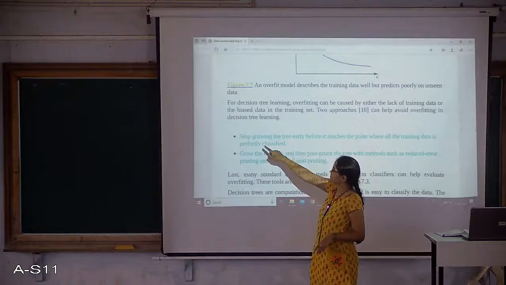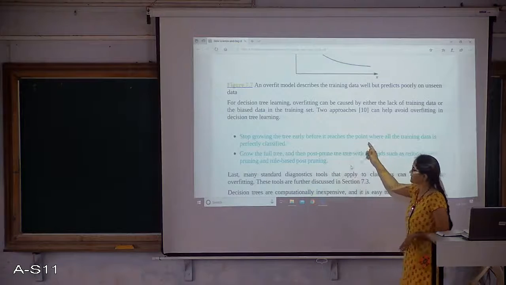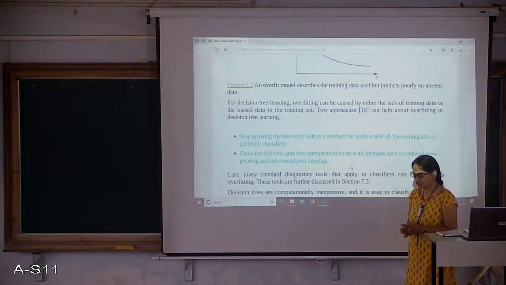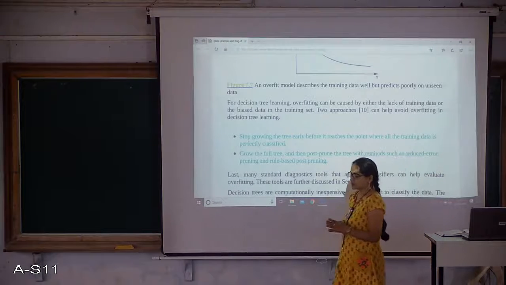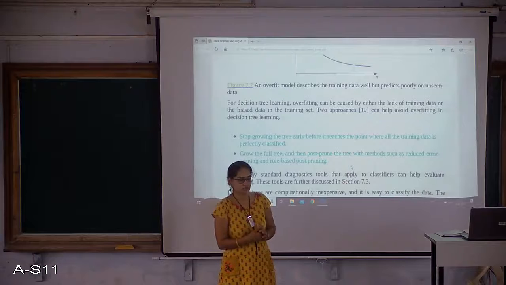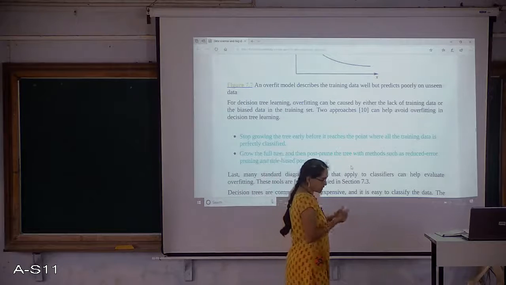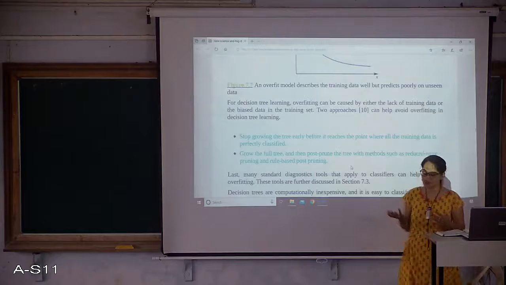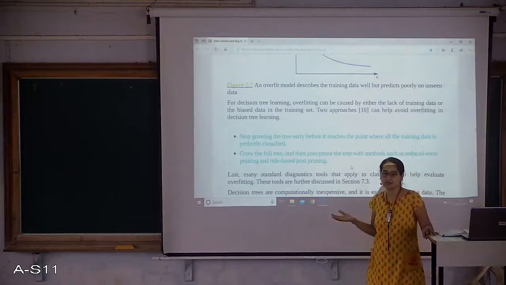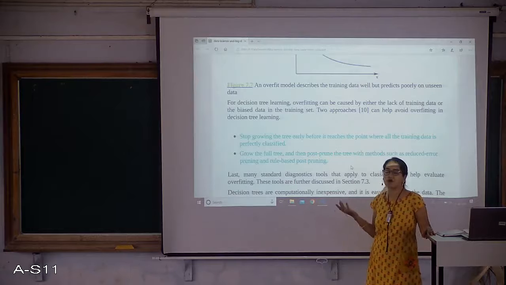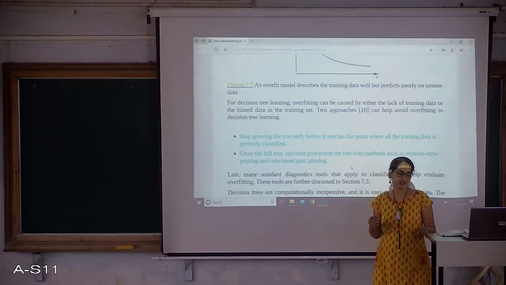Whenever we find overfitting, we can avoid it by these two things. One is to stop growing the tree early, before it reaches the point where all the training data is perfectly classified. For example, I have some 2000 entries in my training set. It's not necessary that I verify all 2000 are properly arranged in the tree, or keep checking every training entry until it reaches its final decision, right?